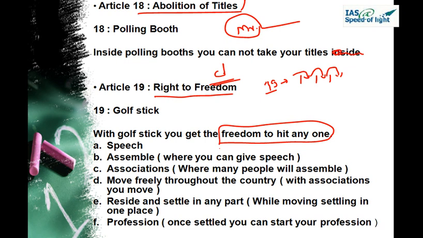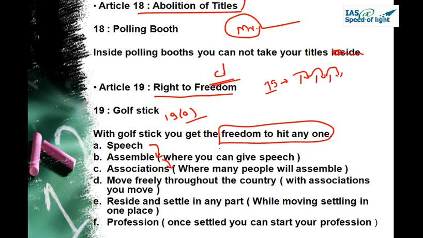First is 19A, which is speech: freedom of speech and expression. Where will you give a speech? It has to be in an assembly, where people gather. When people gather, only then can you give the speech. So, speech in an assembly. When people gather, they are part of an association. So association: freedom to form associations or unions.